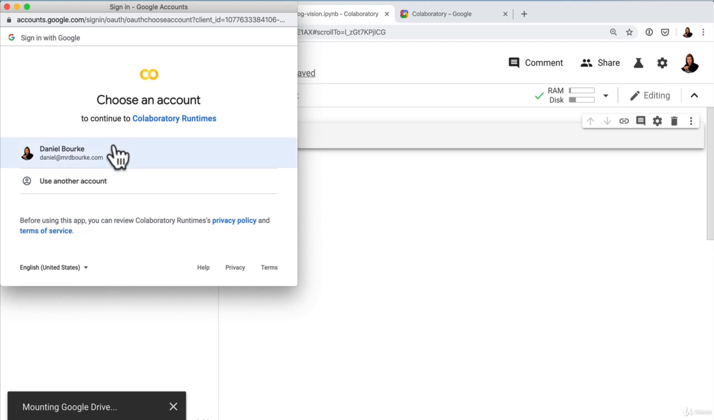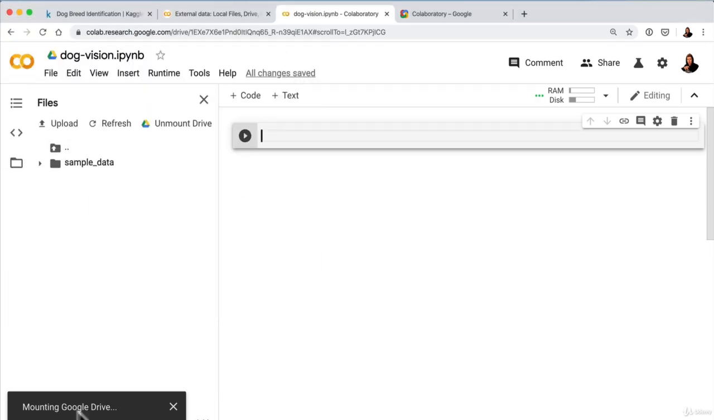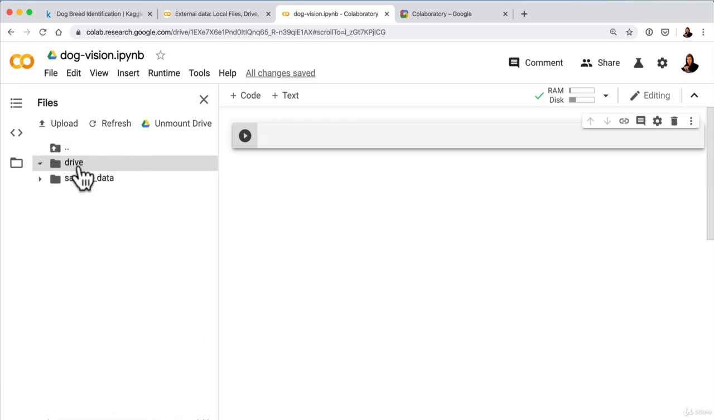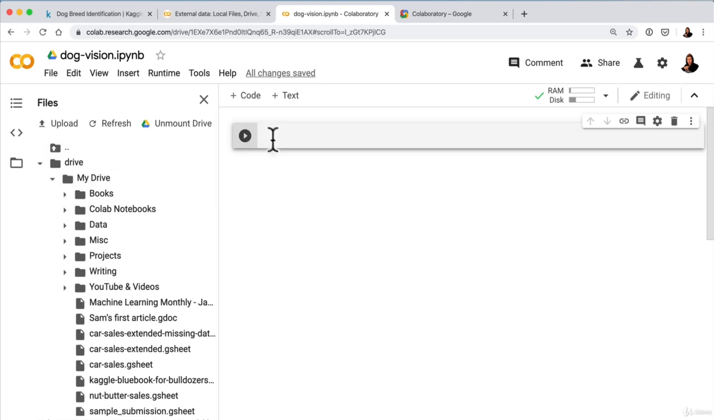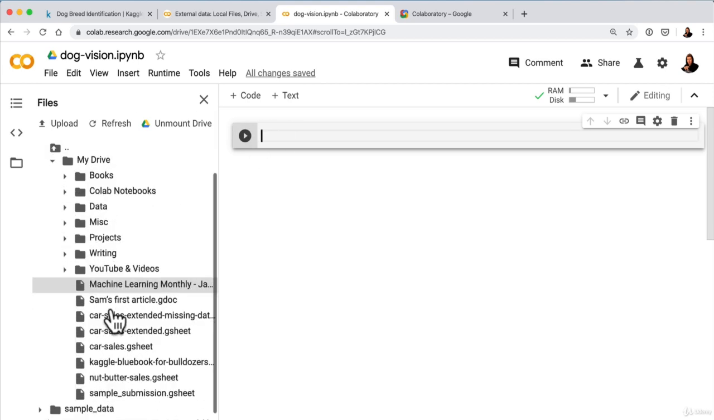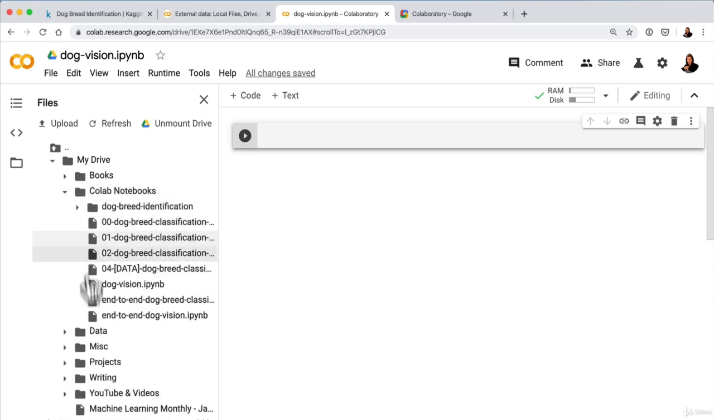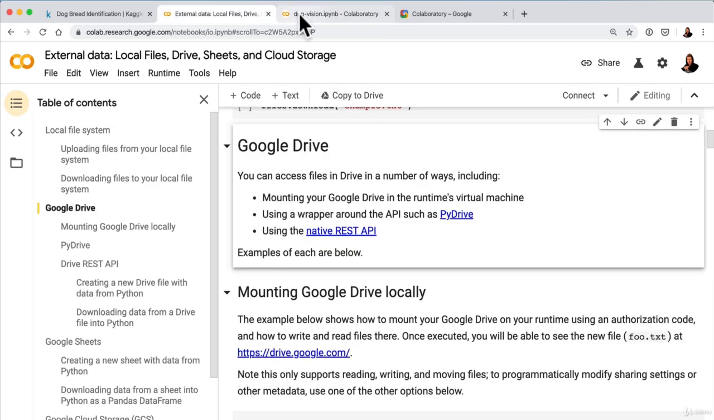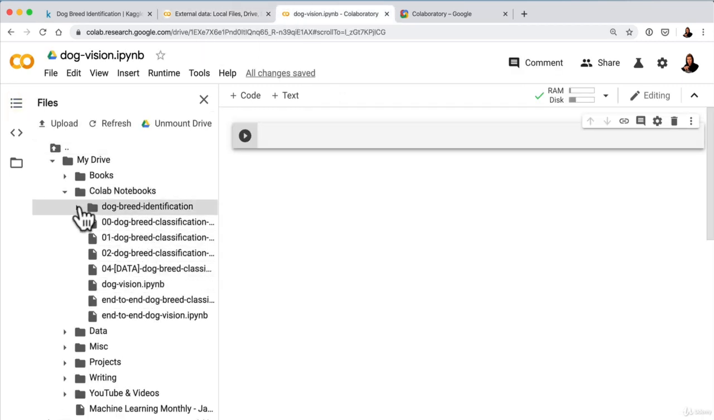It's going to ask me to sign in, choose my account. This is my account here. I'm going to get a little progress bar here. Mounting Google Drive. Beautiful. So if we go here, now I've got access to all of the files in my drive. Wonderful. So there we've got Colab notebooks. This is where all of our Colab notebooks are going to be stored. So you can see here, I've got a couple of versions of this project because while I was building out the whole project, I was going through a few iterations, and we're at the final one now. That's what we're going to be replicating.